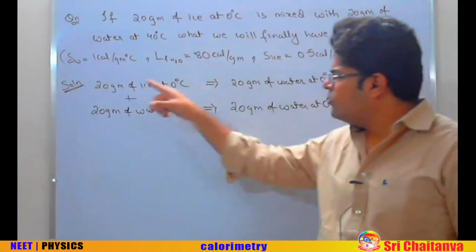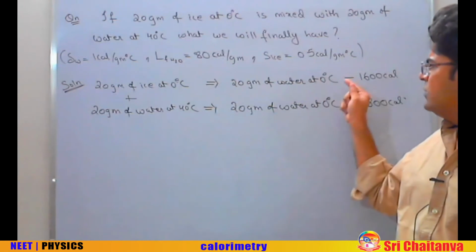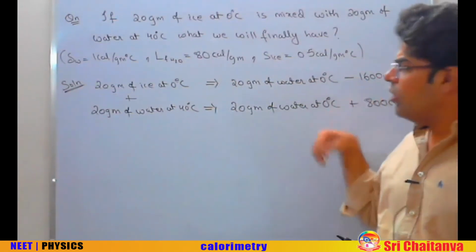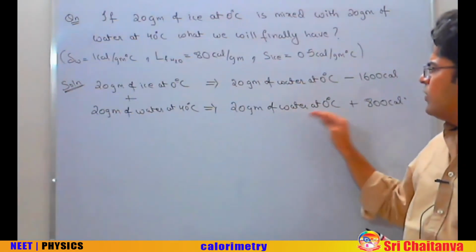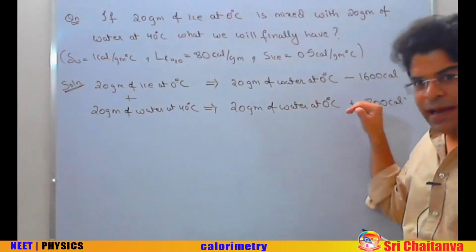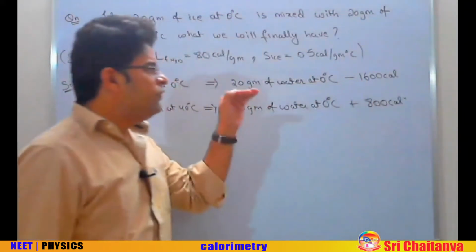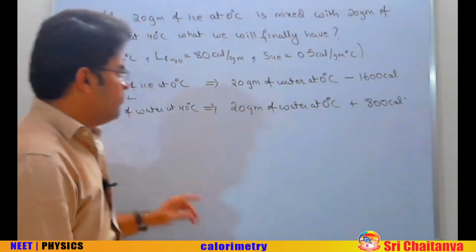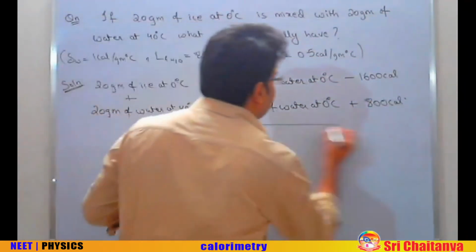Can I write 20 gram of ice at 0 as having 20 gram of water at 0, from which I can take out 1600 calorie? Or can I write 20 gram of water at 40 to be the same as having 20 gram of water at 0, to which I'm going to give 800 calorie? Is this part right? Because it's very obvious, you will understand why I have done it. Bringing everything to the same temperature and same phase, I can now simply add them up.